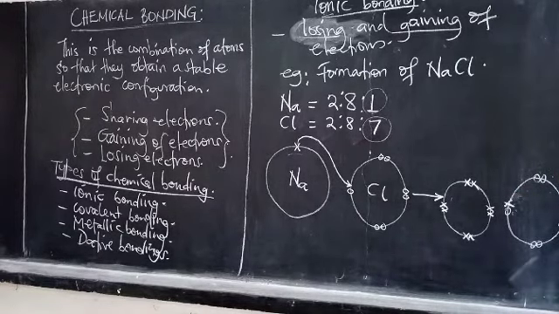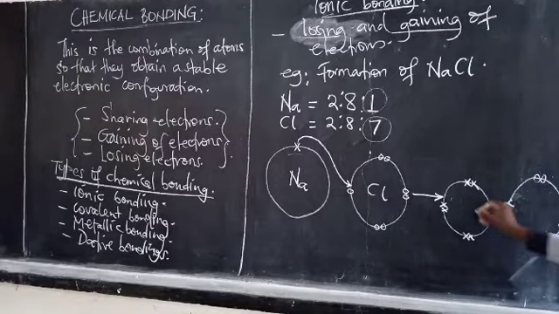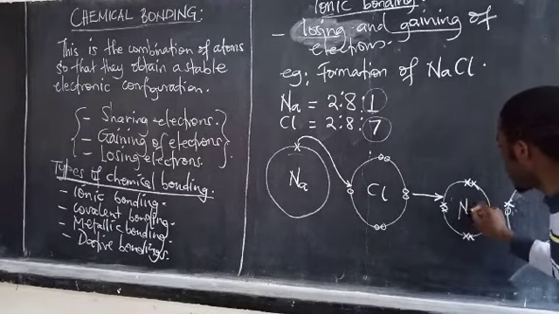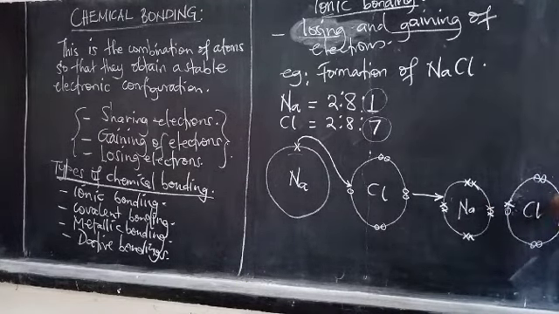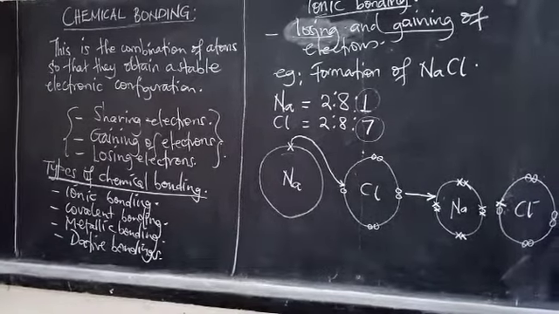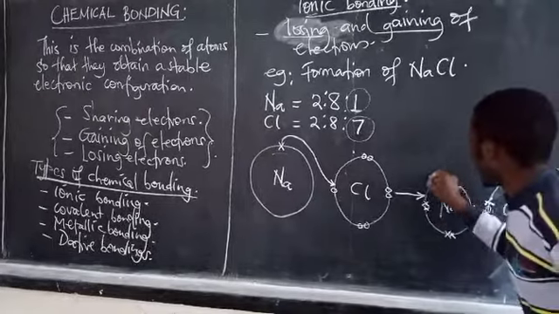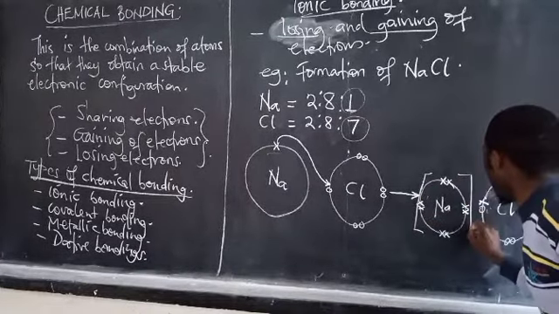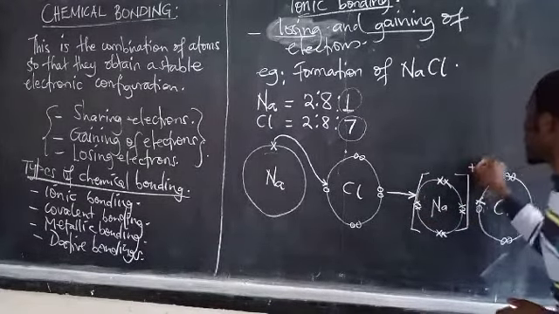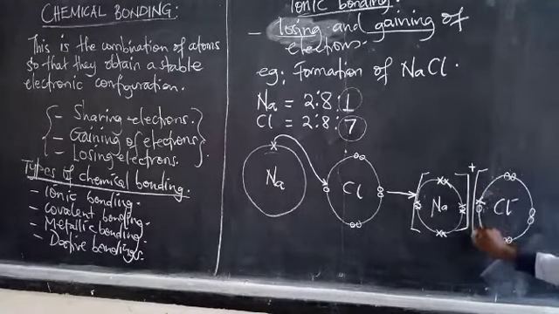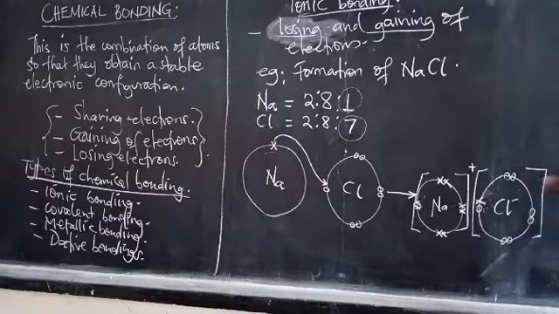Meaning that in the end of the process, sodium has a new energy level and chlorine has a new energy level. An indicator that this sodium, which has lost an electron, will be positively charged, and this chlorine that has gained the electron will be negatively charged.